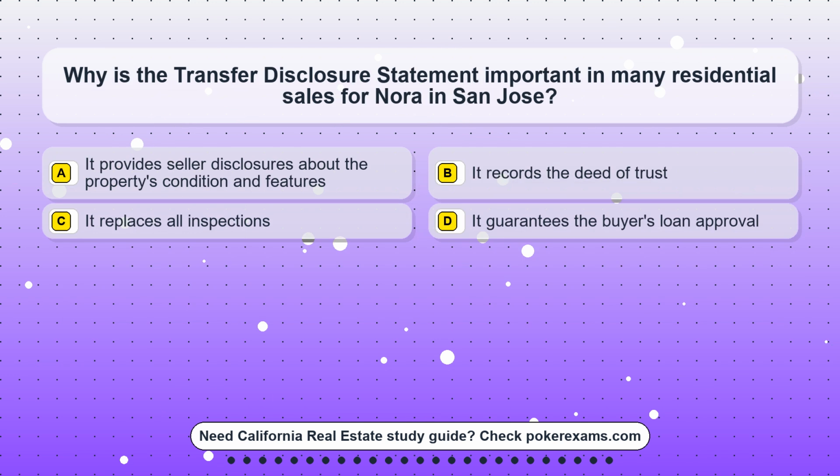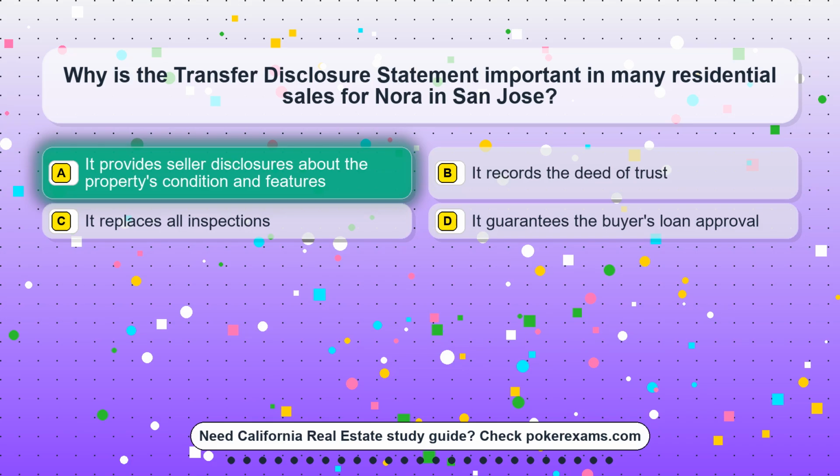Question 11. Why is the transfer disclosure statement important in many residential sales for Nora in San Jose? Option A. It provides seller disclosures about the property's condition and features. Option B. It records the deed of trust. Option C. It replaces all inspections. Option D. It guarantees the buyer's loan approval.